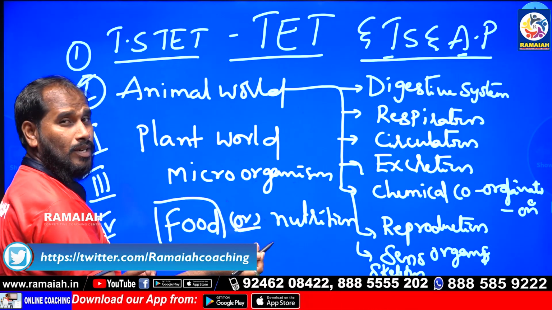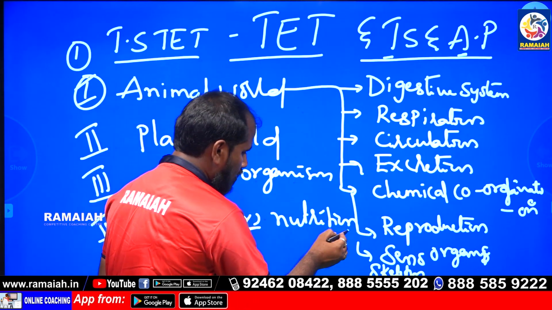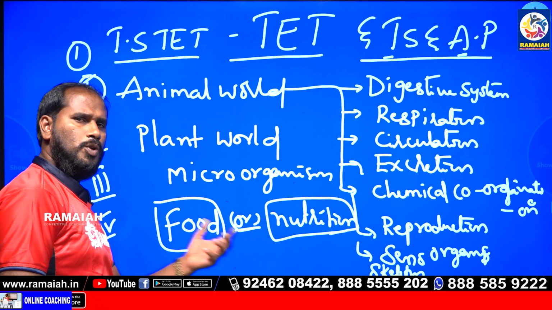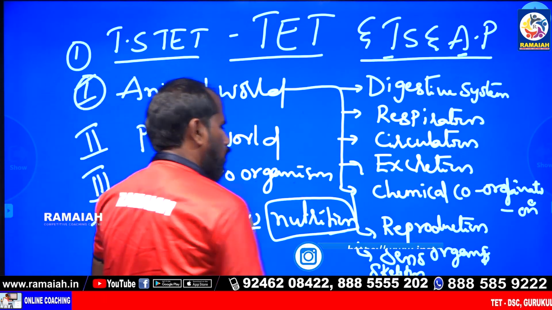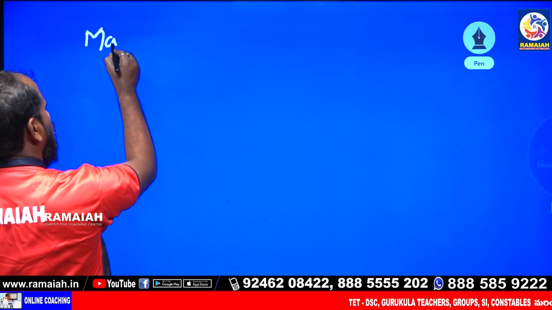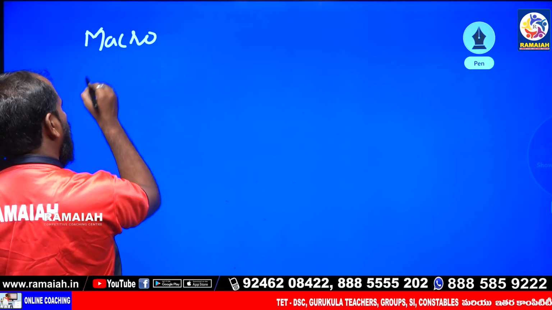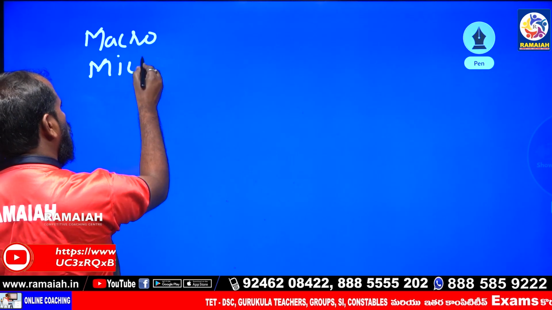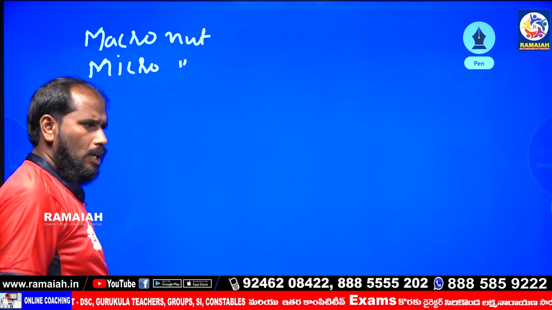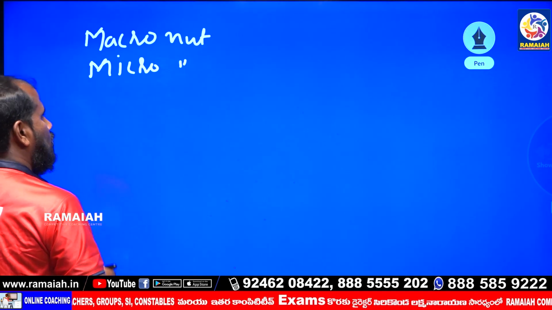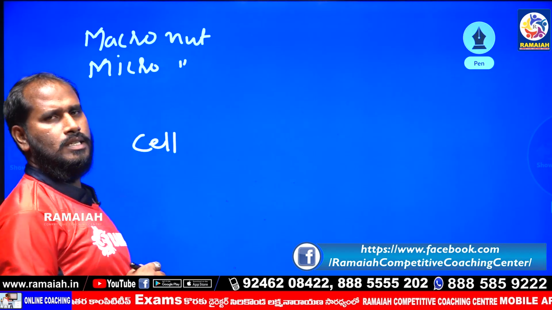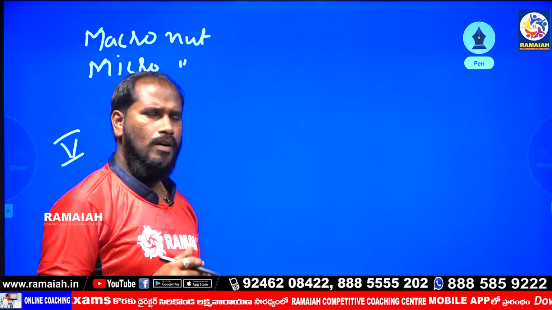Next, in the second paper, maths and science, the topic is called nutrition. So both are the same, but in nutrition, nutrients are of two types: macronutrients and micronutrients. And the last unit is cell, or cell biology.